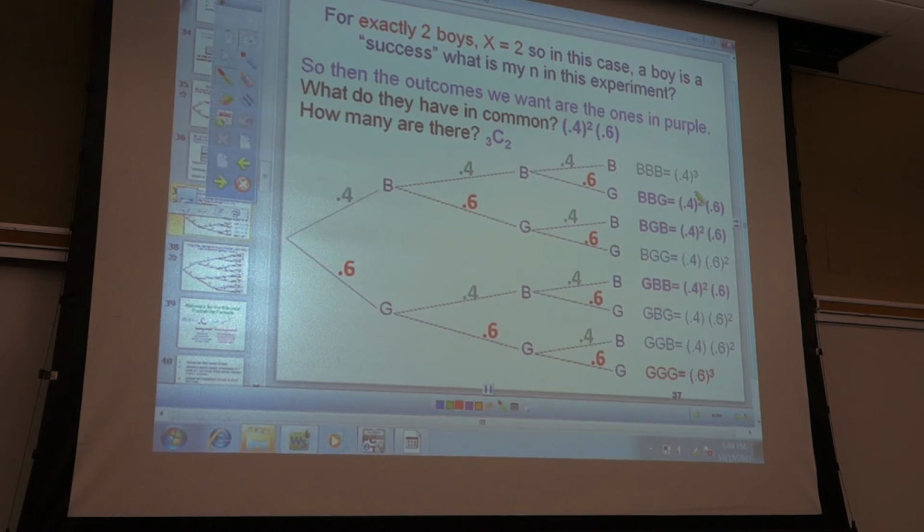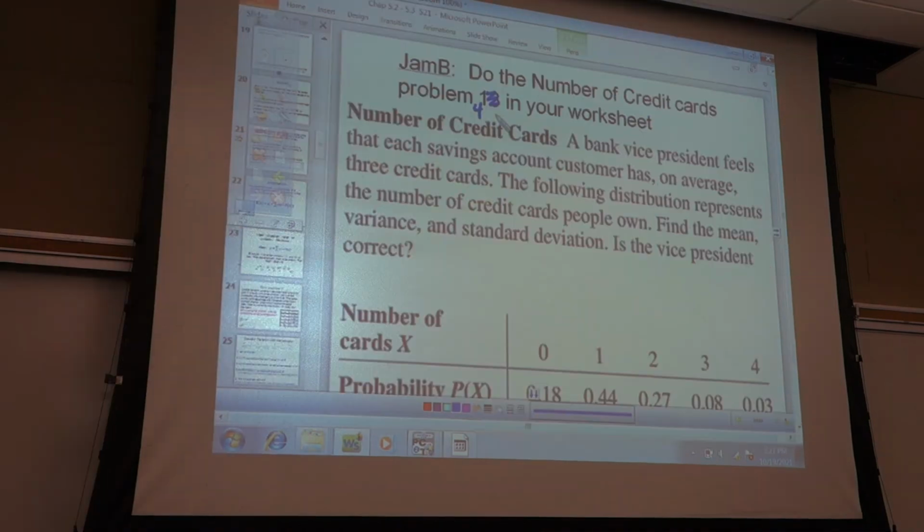It's this one. These 3. Everybody with me on this part? What do they have in common? Yeah, 0.4 squared times 0.6. Why? Because as you go along these, they all have 2, a boy, girl, boy, boy, girl. Everybody should have that.